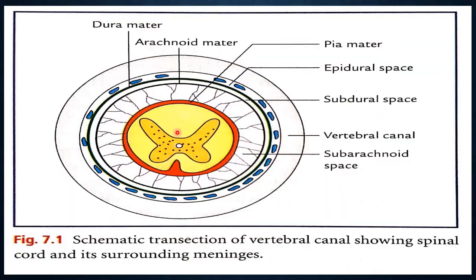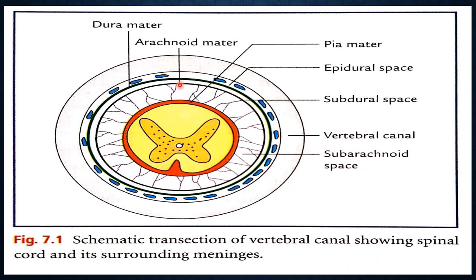Now see, this is the transection of the spinal cord. This red area is the pia mater. This is the subarachnoid space, and this is the arachnoid mater. The space in between the arachnoid and pia mater is the subarachnoid space, which contains cerebrospinal fluid.